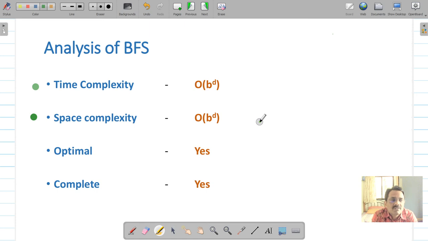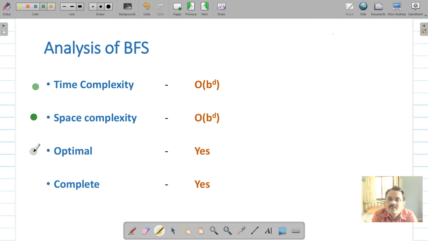All those nodes you will have to remember in this breadth first search algorithm. Recall, in depth first search it was linear, b multiplied by m, where m is the depth where you have got the solution. So in terms of space complexity, depth first search is better than this breadth first search.